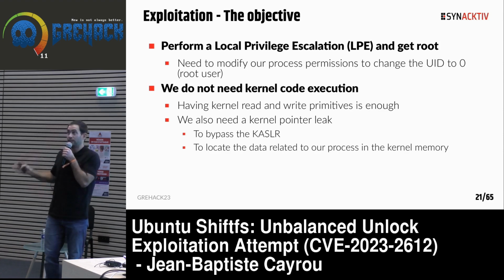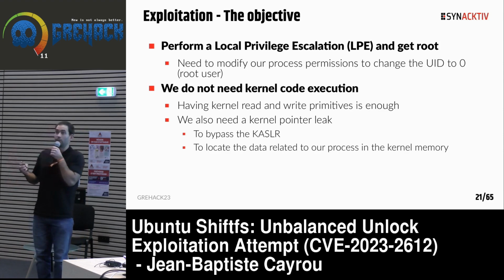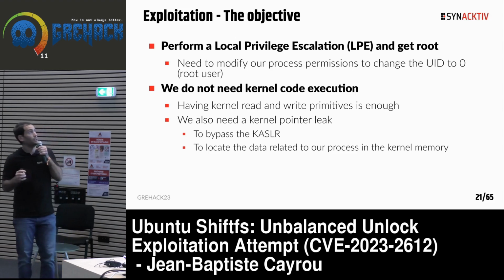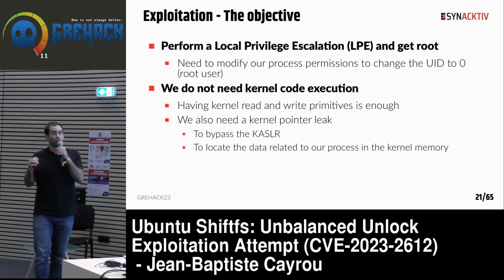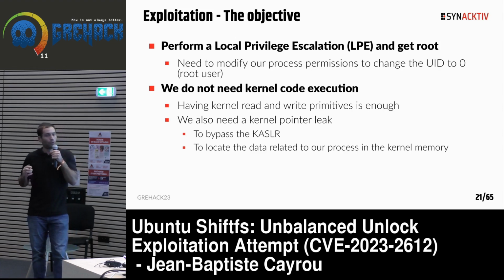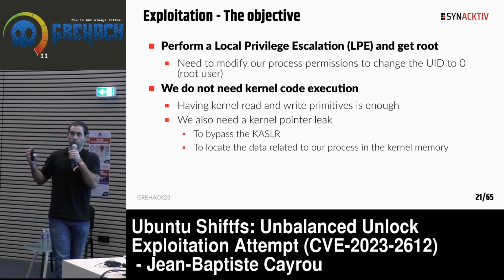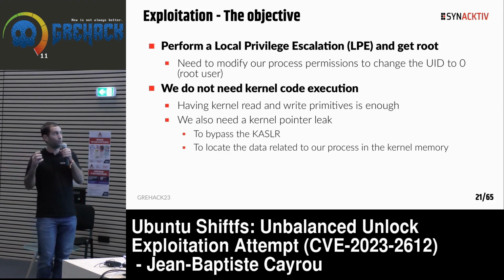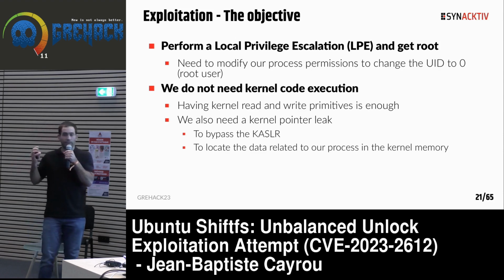Okay, the objective of kernel exploitation, and I mean kernel LPE, local privilege escalation, is to change our process UID to 0, which is the root user, to get more privilege on the system. We need to keep in mind, we don't need to have kernel code execution. We just need some primitives to be able to read and write the kernel memory.